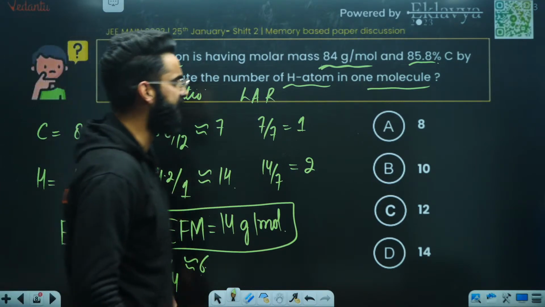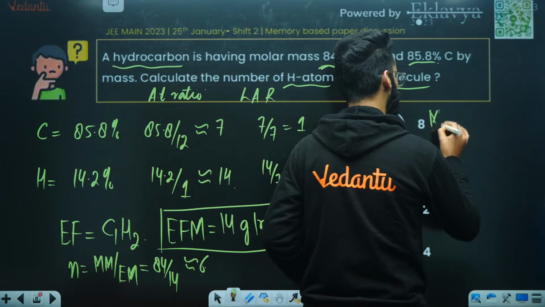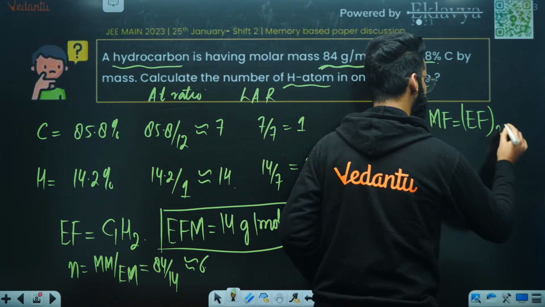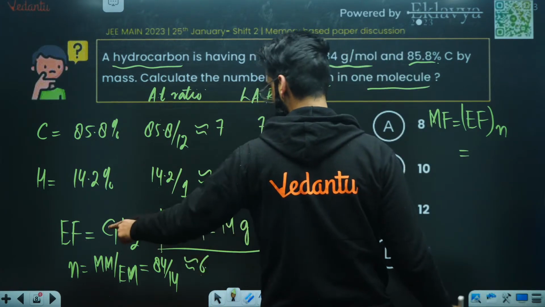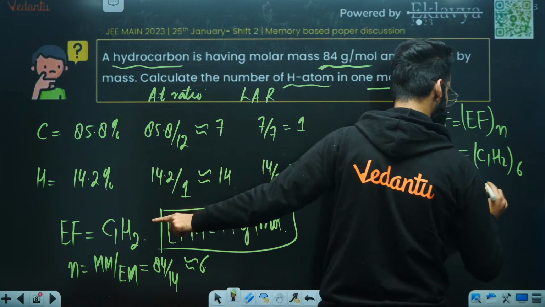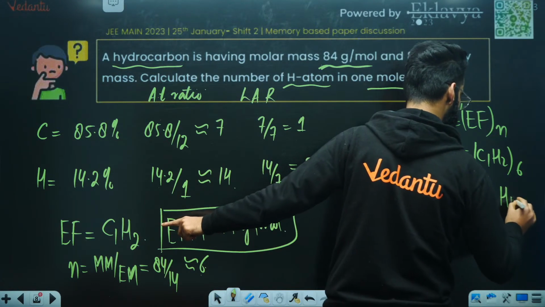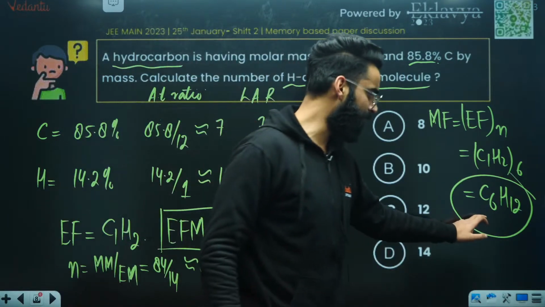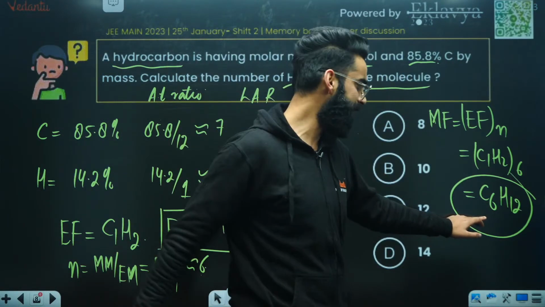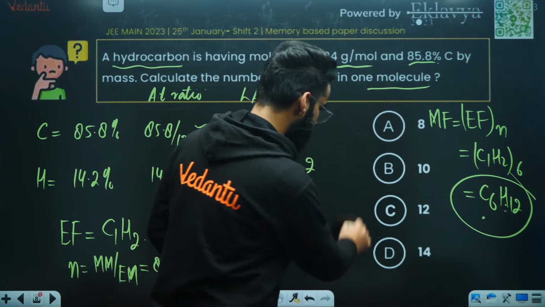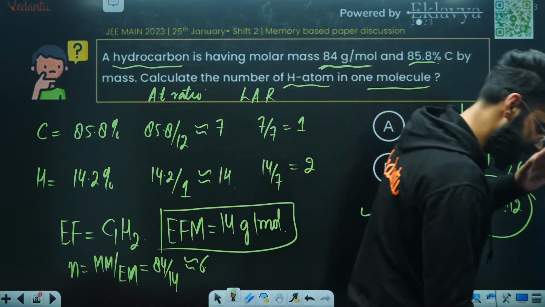If you got the value of N as 6, then you can calculate the molecular formula of the compound, which will be empirical formula multiplied by N. Since the empirical formula you calculated as C1H2 multiplied by N value 6, the molecular formula will be C6H12. So this is the molecular formula of the compound. We were supposed to calculate the number of hydrogen atoms in one molecule. So 12 hydrogen atoms, right? So option C has to be the correct answer.